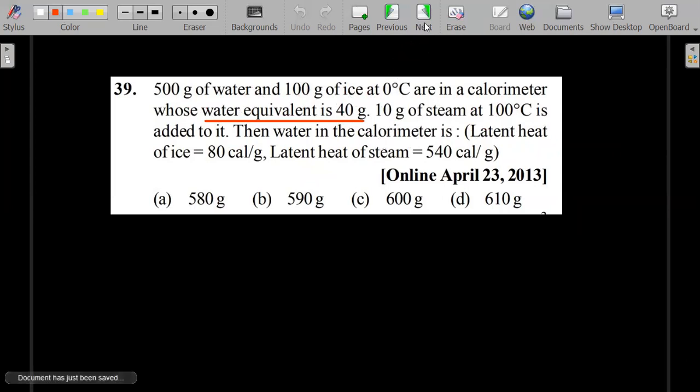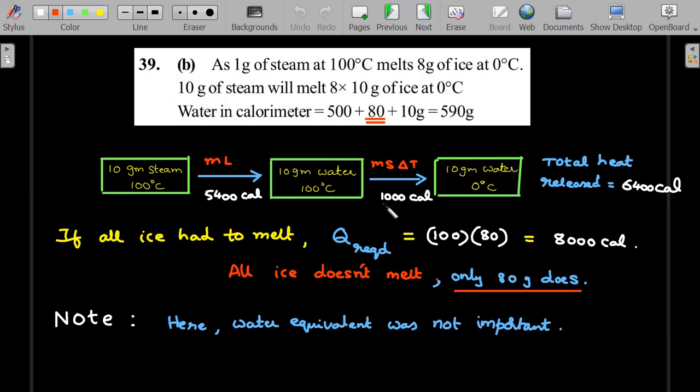Okay, so I tried my best to depict the same in a pictorial manner, even though the textbook does it very directly. Let's see what kind of variations the 10 grams of steam can do. 10 grams of steam at 100 degrees centigrade, if it has to convert to 10 grams of water at 100 degrees centigrade, this is a phase change. For any phase change, mL amount of heat will be released; here in this problem, 5400 calories it gives out.